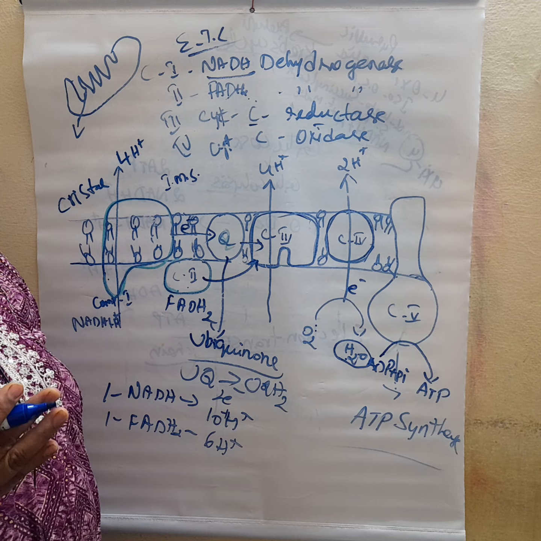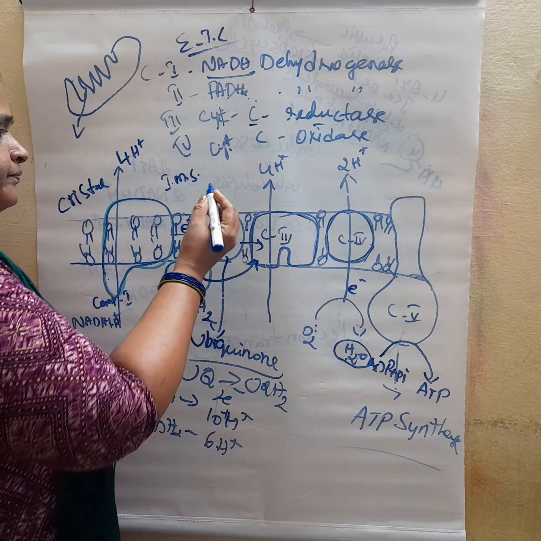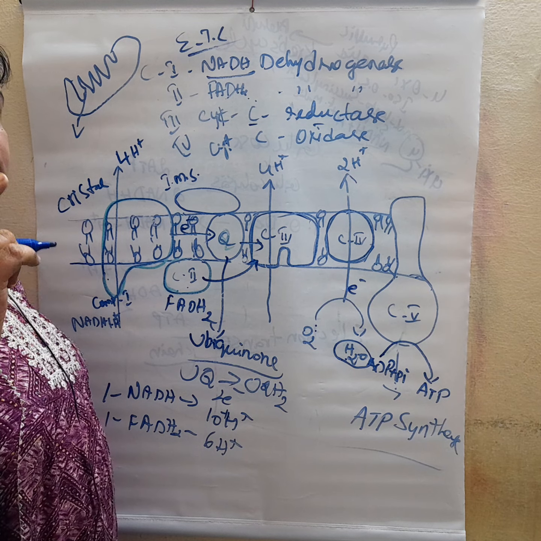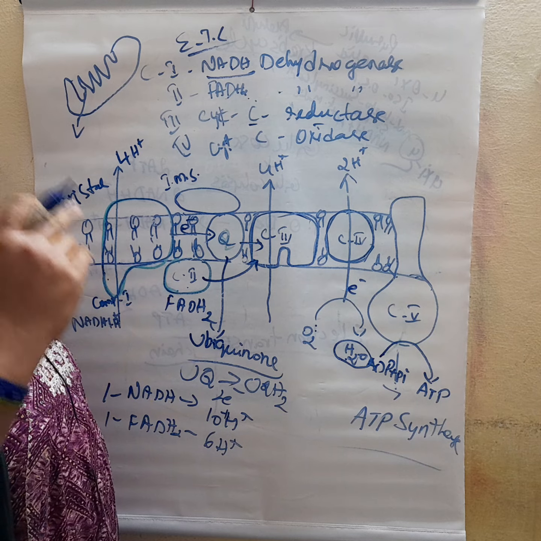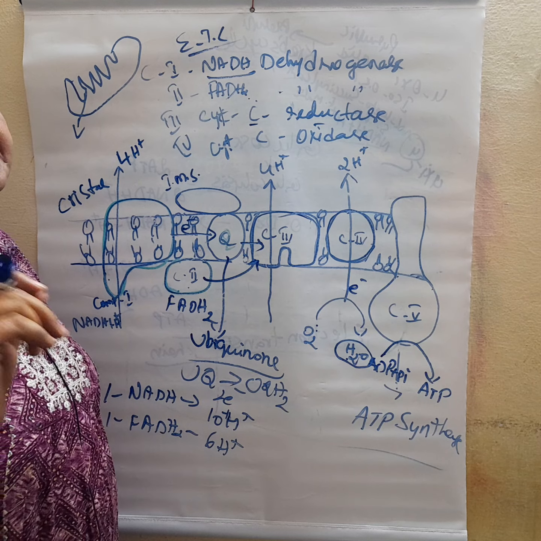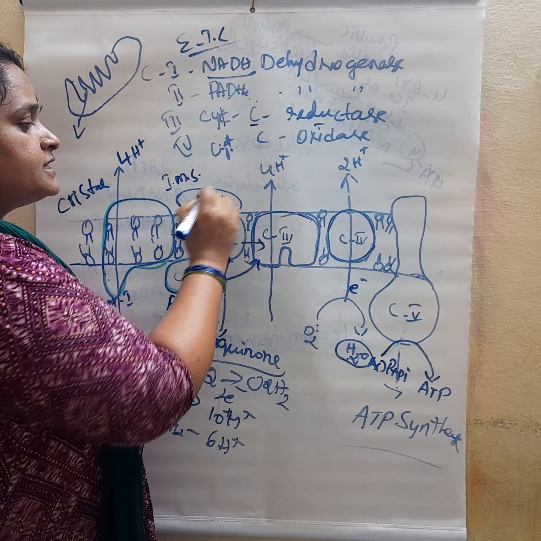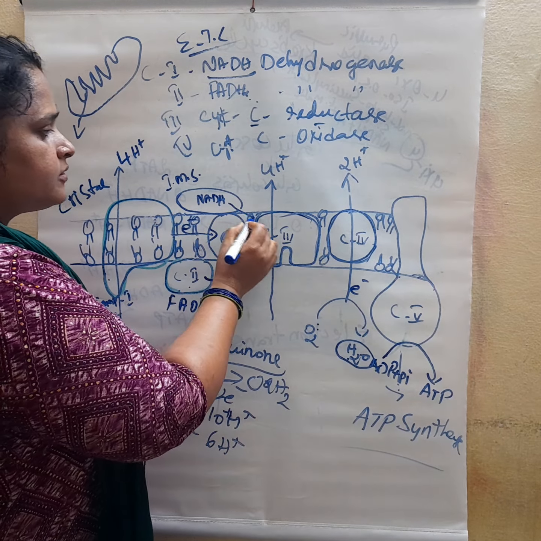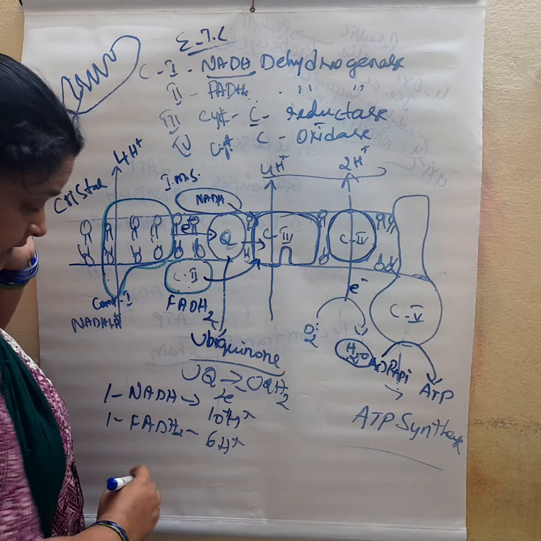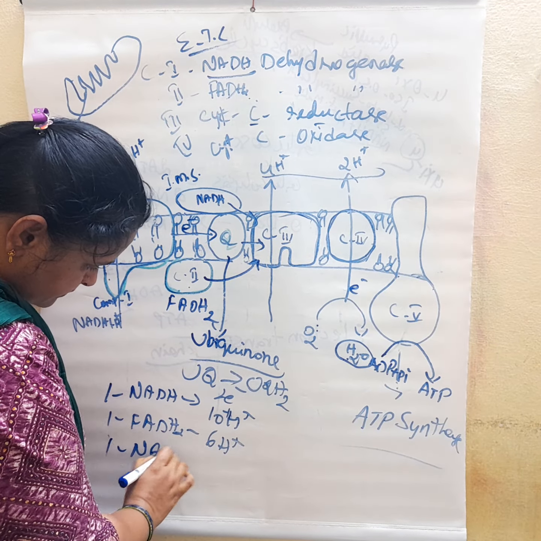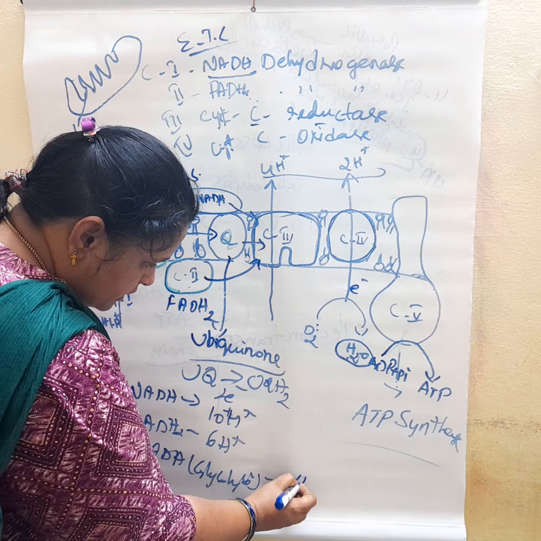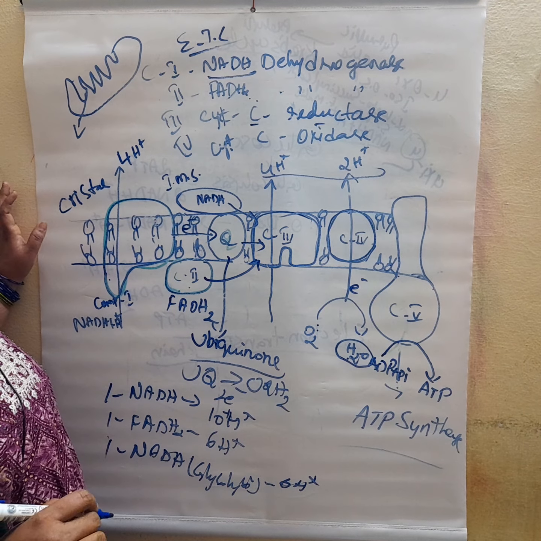That means in glycolysis also there is a production of NADH, right? So here one more complex is there, the peripheral NADH dehydrogenase complex, which is responsible for the electron transport of the glycolysis NADH. It gives electrons directly to the third complex. So here also only 6 protons are released for 1 NADH from glycolysis. Only 6 protons are released.